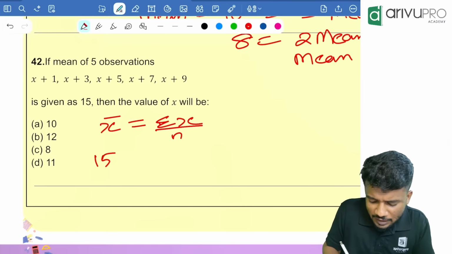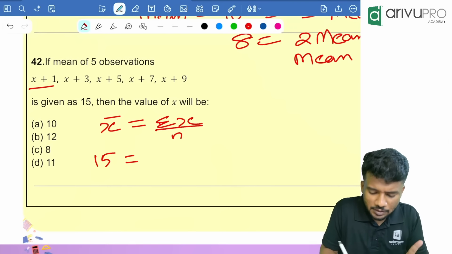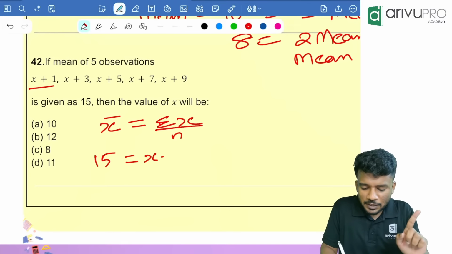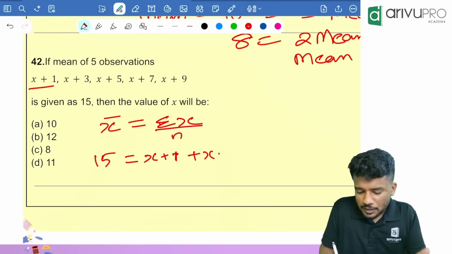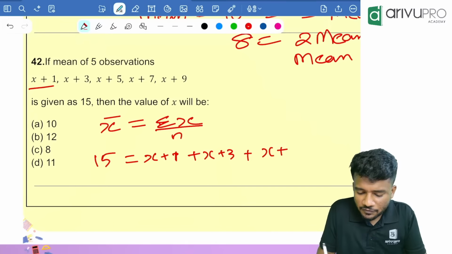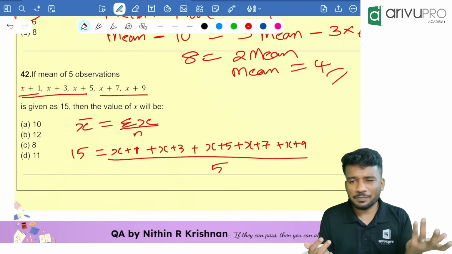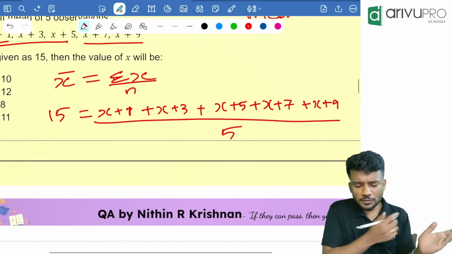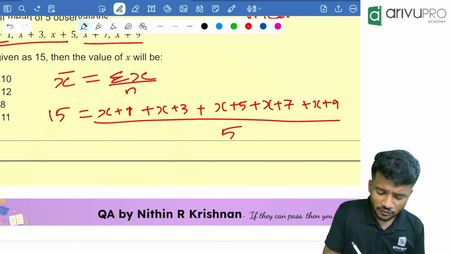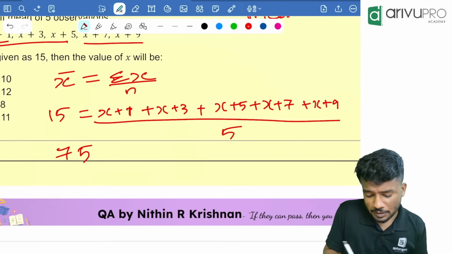That means 15 is equal to x plus 1 plus x plus 3 plus x plus 5 plus x plus 7 plus x plus 9, divided by what? Divided by how many observations are there in total? 5 observations are there in total. People, very easy. Please give me the answer very fast. Cross multiply. 5 into 15 is how much? That is nothing but 75.